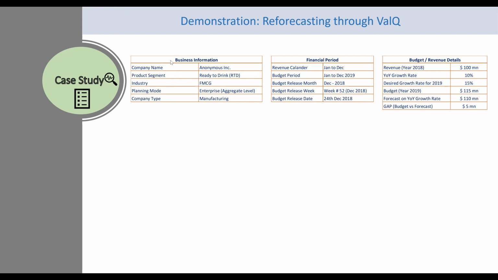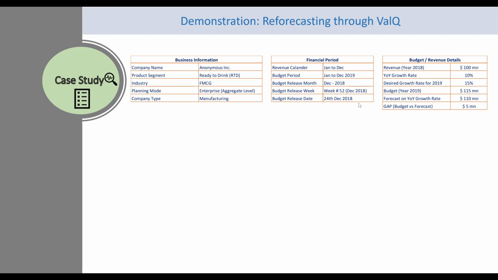The case study is as follows. This organization deals in a product segment which is ready to drink, and it's typically an FMCG kind of setup, and it's a manufacturing entity. This table, the second table, shows the financial period, their revenue calendar, which is Jan to December, their budget period. Budget announced is for the period Jan to December 2019. Budget has been released in the month of December 2018, in the beginning of the 52nd week of the year 2018, so more or less it was close to 24th of December when the budget was released.